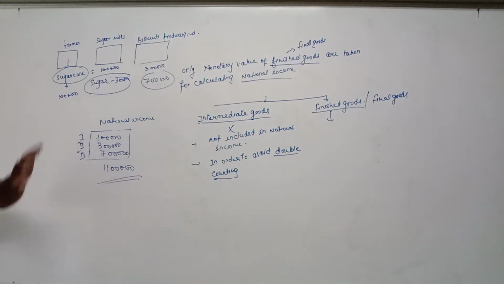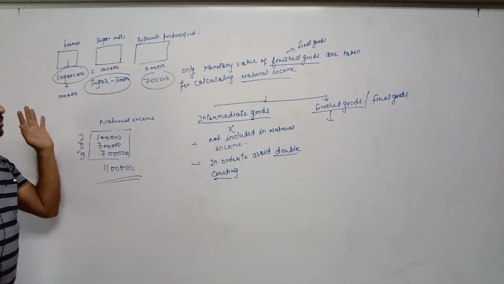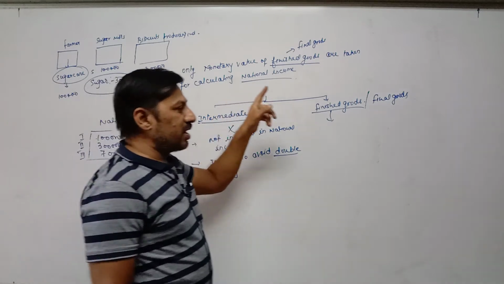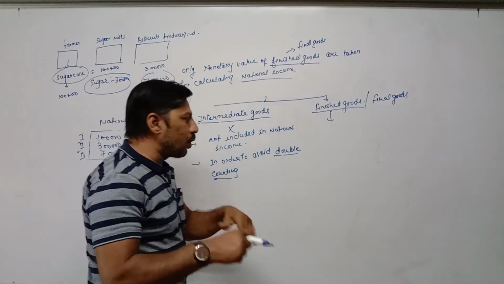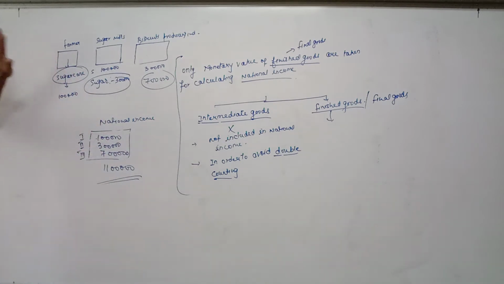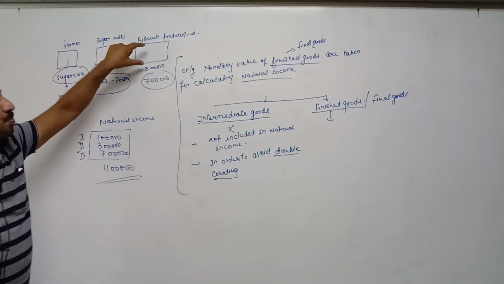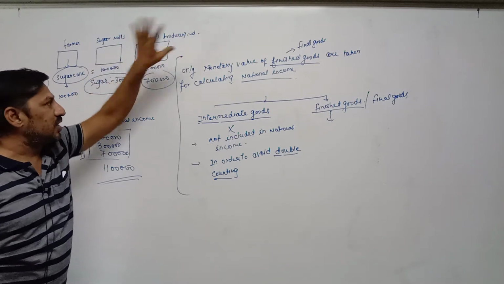Once again, try to understand this concept. First of all, we are assuming, then we are able to understand second method if we understand this concept. What is intermediate goods, what is final goods, why intermediate goods is not taken in national income, what is double counting, how to avoid double counting. Before understanding this theory portion, try to understand this example. In an economy, in a country, we are assuming that total there are three working population. One is farmer, one is sugar mill, and third one is biscuits or pastry, means confectionery. This is called confectionery producing industry.